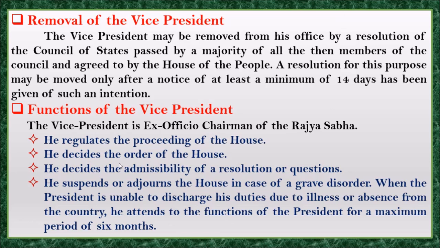Okay. And when the president is unable to discharge his duties due to illness or absence from the country, he attends to the functions of the president for a maximum period of 6 months.